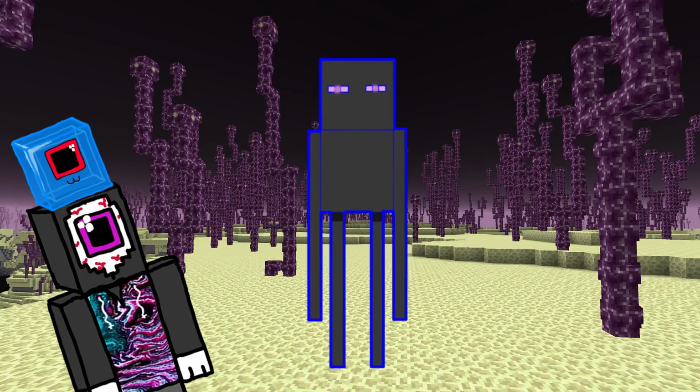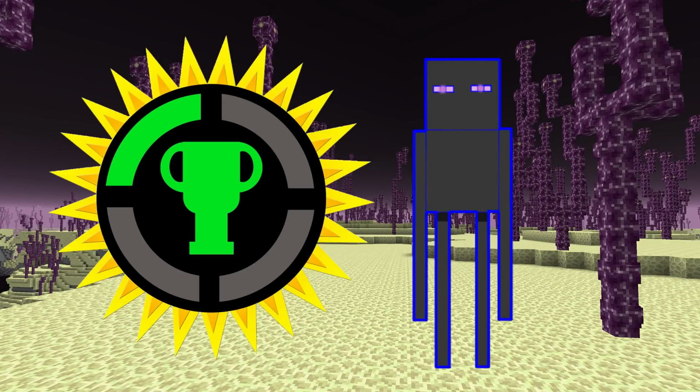Next up is the Enderman. This one is going to be based off of the game theory argument. If you don't know what that is, let me sum it up really quick for you.